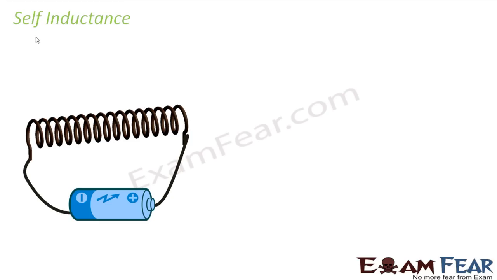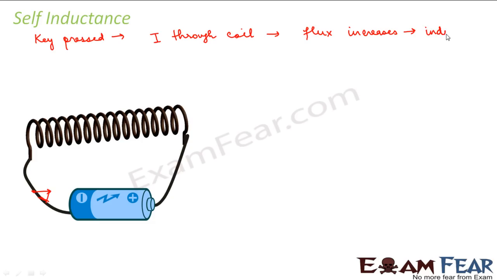So what is happening here? Let us suppose you have a key here. As soon as you press the key, you have a closed circuit, so some current I flows through the coil. Because of this current flow, flux increases, and because of this increase in flux, induced current is set up in the coil.